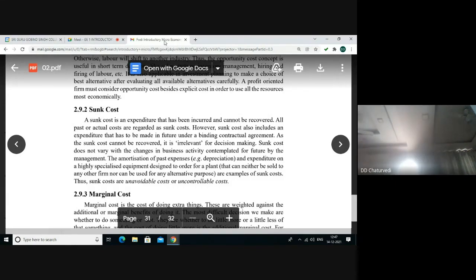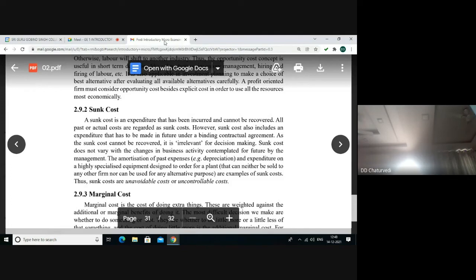Sunk cost. Sunk cost is the expenditure that has been incurred and cannot be recovered. All expenses incurred in the past can be considered as sunk cost. Sunk cost will also include an expenditure that has to be incurred in the future under a binding contractual agreement. Since sunk cost cannot be recovered, it is irrelevant for decision making.